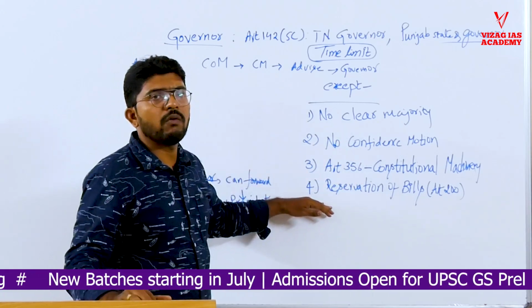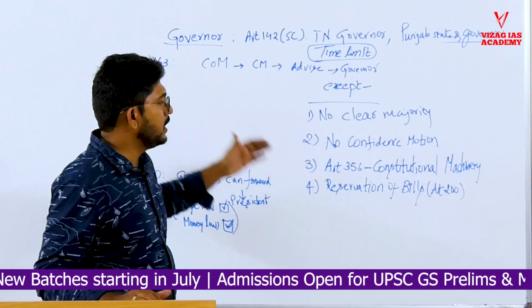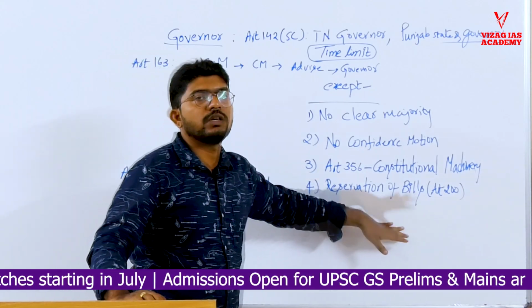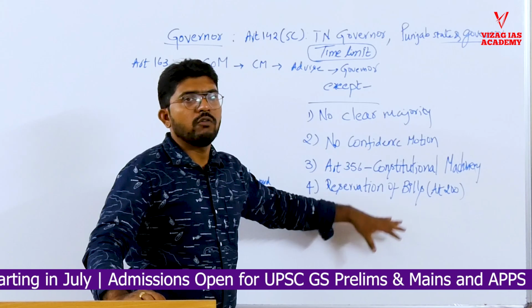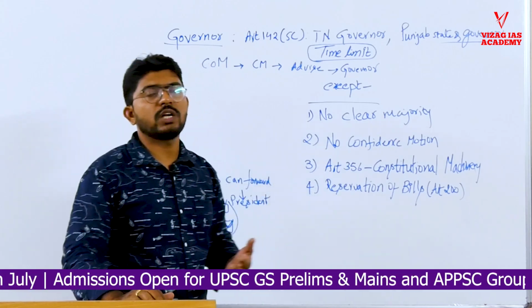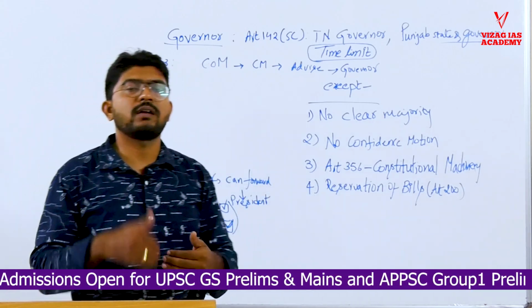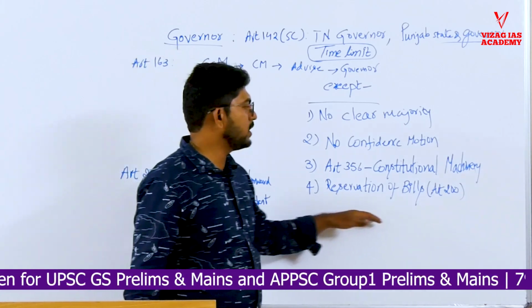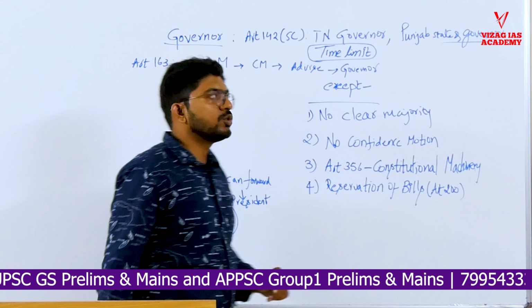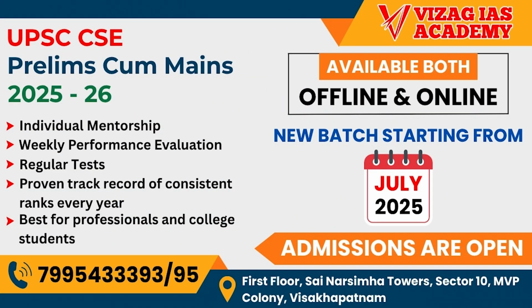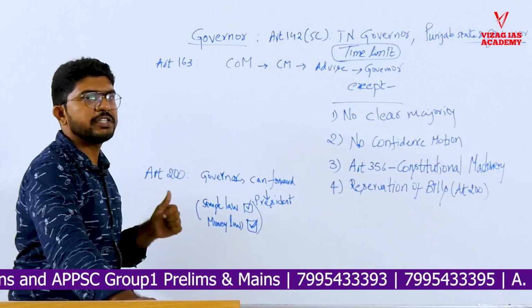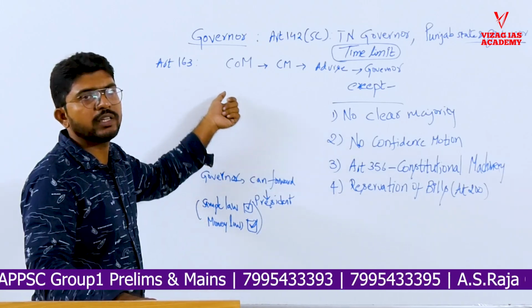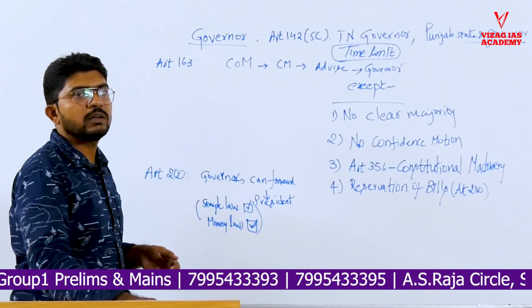Another important power given to the governor is that he can reserve some of the bills passed by the state legislature for the consideration of the President, which have an impact on center-state relations or national security. He is given this power under Article 200. So these are some constitutional discretionary powers given to the governor, unlike the President. In terms of discretion, the governor has more discretionary power than the President. So it's a very clear concept.